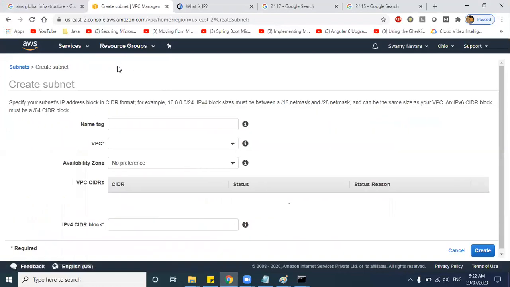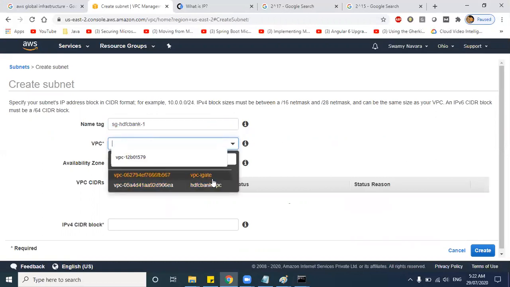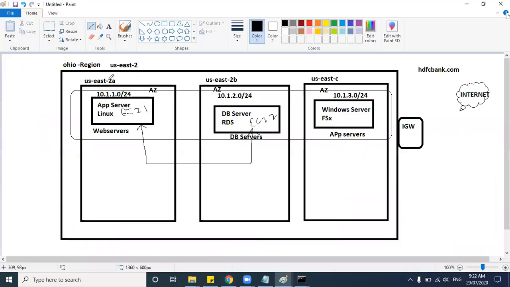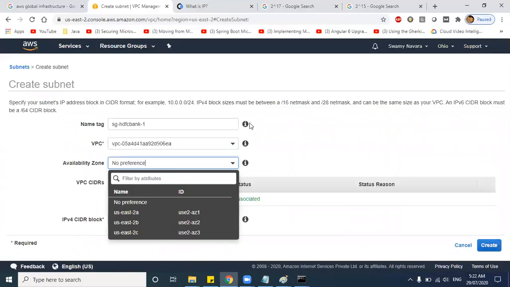So give a name here like SG-HDFC Bank. Let's say subnet 1. Then select the VPC. I had two other VPCs, guys, and one more, HDFC. Let me select HDFC. And preferences. So you can see here, right? As I told, Ohio region has 3 availability zones: US 2A, 2B, and 2C. Now let us create the subnet in 2A.